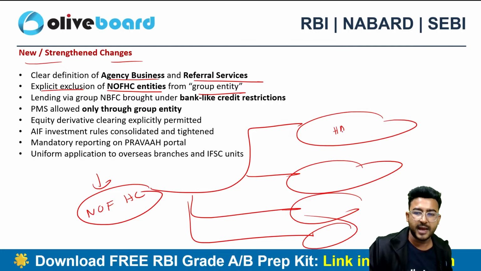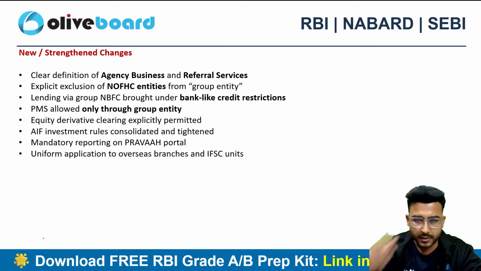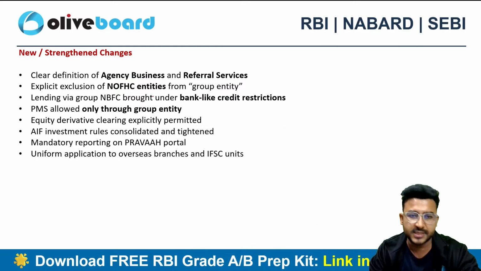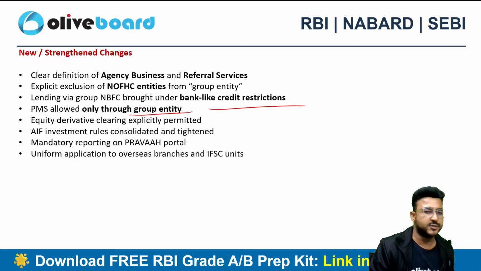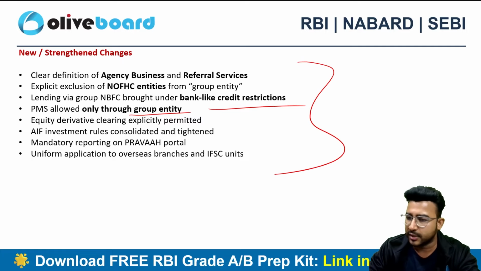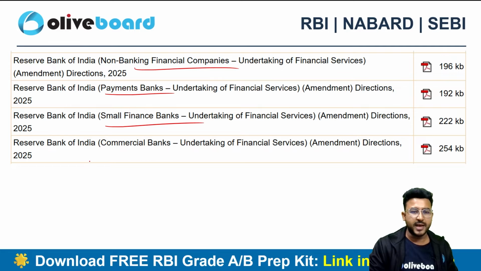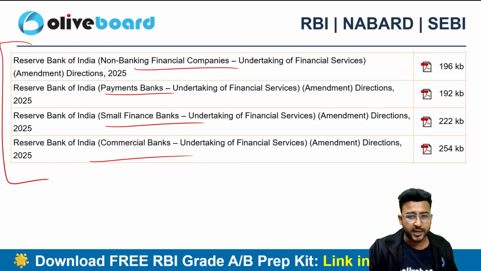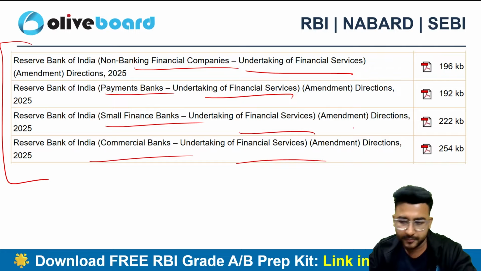Let's suppose HDFC Bank, HDFC Life, HDFC AMC. So there is a group company which is holding shares of each and every company, right? Lending via the group NBFCs is also restricted here. PMS is only allowed through the group entity, so you have to create a different group entity here. These are the updates if I talk about this particular circular. And this circular is applicable for NBFCs, payment banks, small finance banks, commercial banks. That's why there are 4 circulars related to the undertaking of financial services published on the RBI website, right?